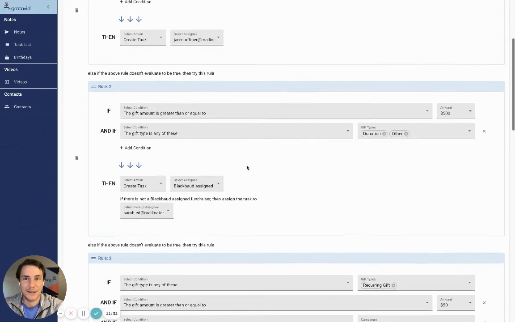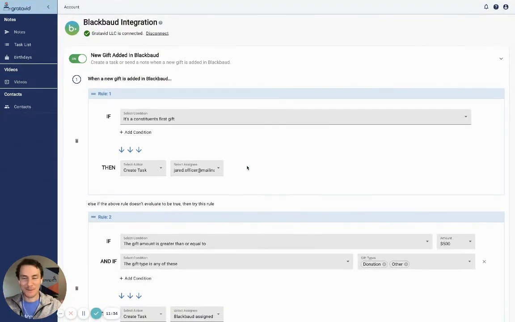Whoa, I did a lot of talking, but that is the Blackbaud integration. Pretty powerful, pretty awesome. And the good news is, you set this up one time. You have one person on your team kind of set it up. It takes just a few seconds to connect, but then everyone on your team is going to benefit from this. So tell the fundraisers, hey, download the Gratavid app, and they'll get notified when these conditions are met, and then a task is assigned to them.